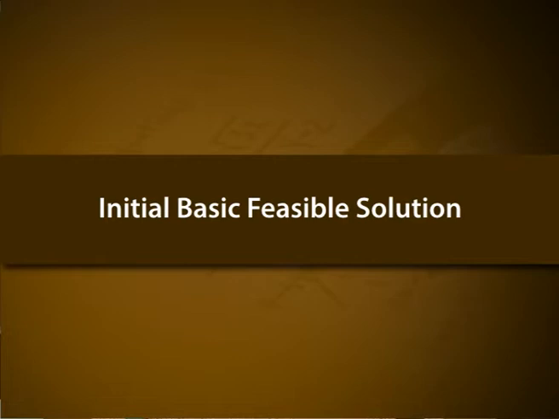Initial basic feasible solution. Let us consider a transportation problem TP involving m origins and n destinations. Since the sum of origin capacities equals the sum of destination requirements, a feasible solution always exists. Any feasible solution satisfying m plus n minus 1 of the m plus n constraints will automatically satisfy the last constraint.